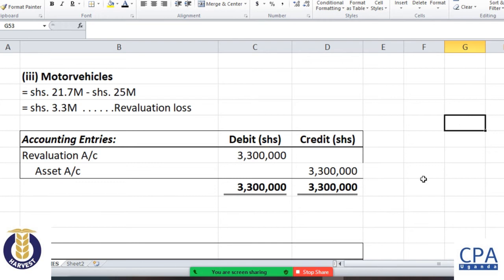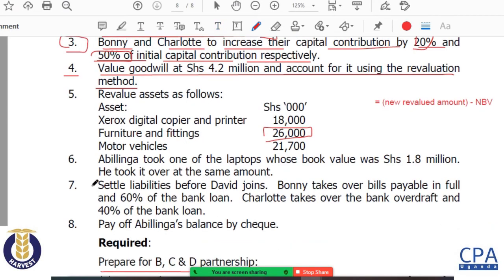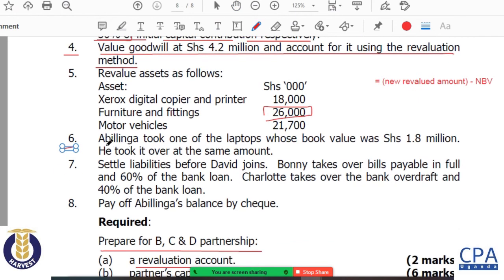So there I will have handled the issue of revaluation. Next we have our note number 6, and in note number 6 we are told that Bilinga took one of the laptops whose book value is 1.8 million. He took it over at the same amount. Now yes, it is a practice in partnerships where partners take over assets, especially if they are retiring.